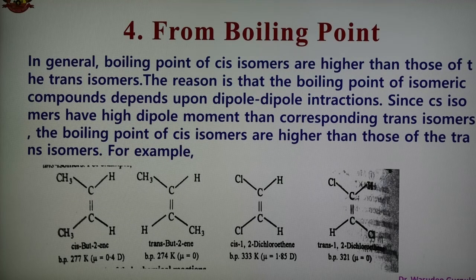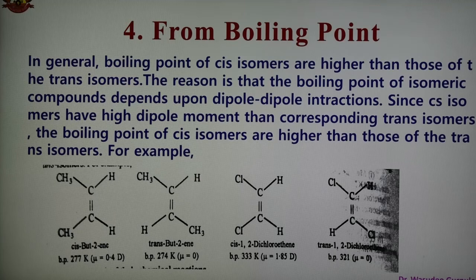And this is another method, that is from the boiling point. As we know, in case of boiling point, the boiling point of the cis isomer is higher, similar to the melting point, as compared to that of the trans isomer. The reason is that the boiling point of an isomeric compound depends upon the dipole-dipole interaction. And since the cis isomer has a higher dipole moment than the trans isomer, the boiling point of the cis isomer is higher than that of the trans isomer.